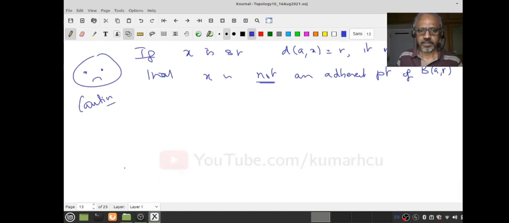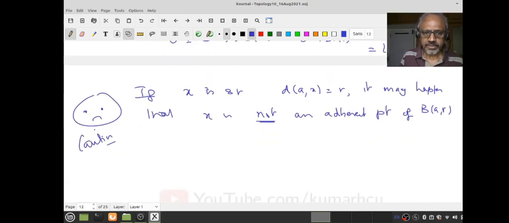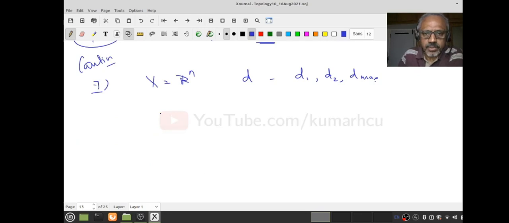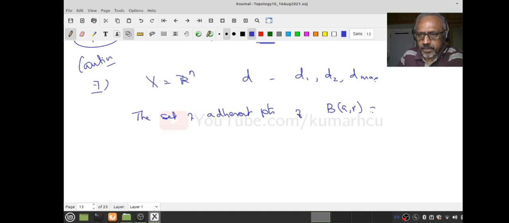But on the other hand, if I take X equal to R^n with my d to be one of the standard three, d1, d2 or d max, I am going to show that the set of adherent points of any open ball B(a, r) is the closed ball. You understand this? Contrast this with the earlier case.